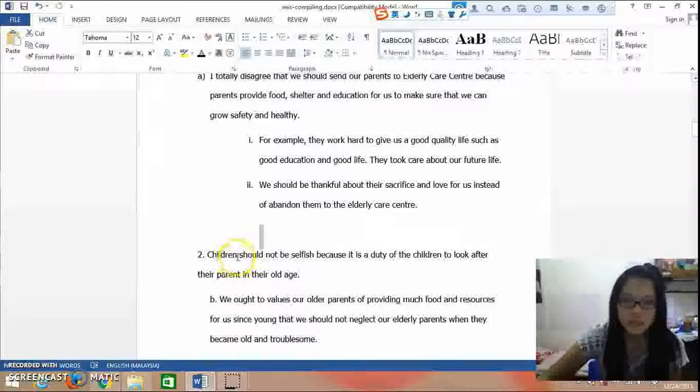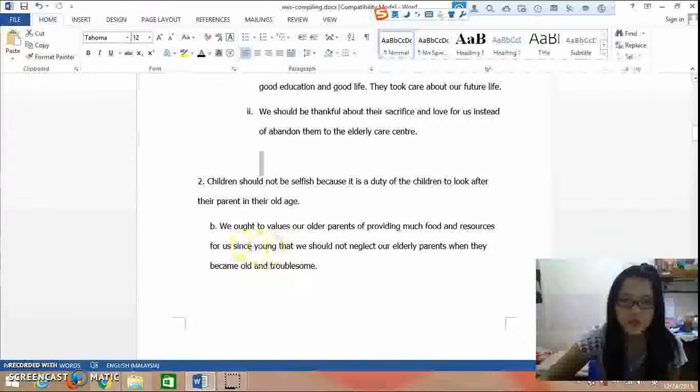The second supporting point is that children should not be selfish because it is a duty of the children to look after their parents in their old age. The supporting point is we ought to value our older parents who provide much food and resources for us since young, so we should not neglect our elder parents.